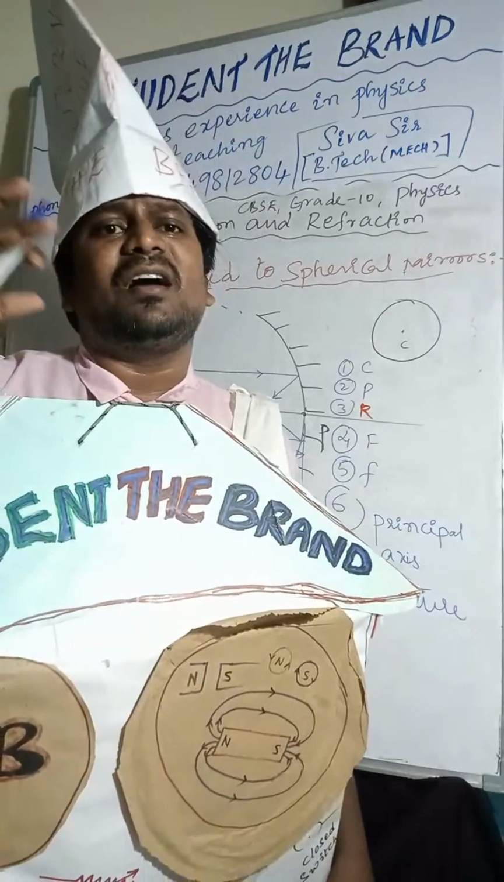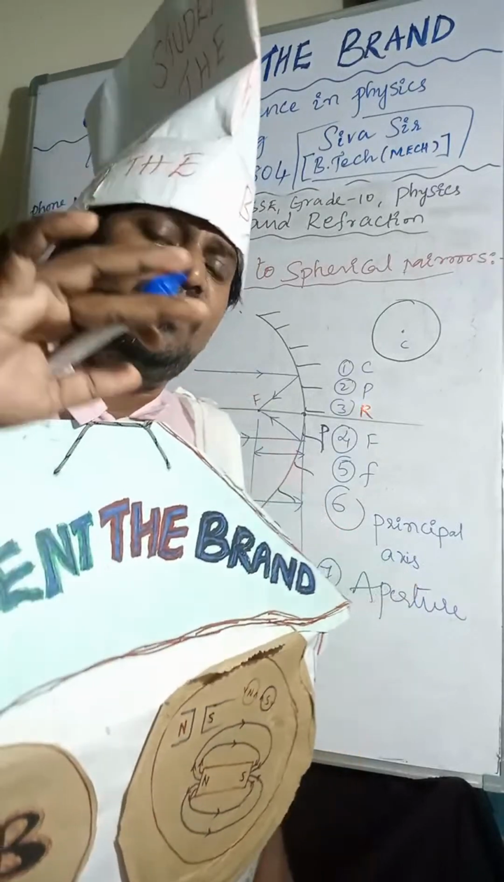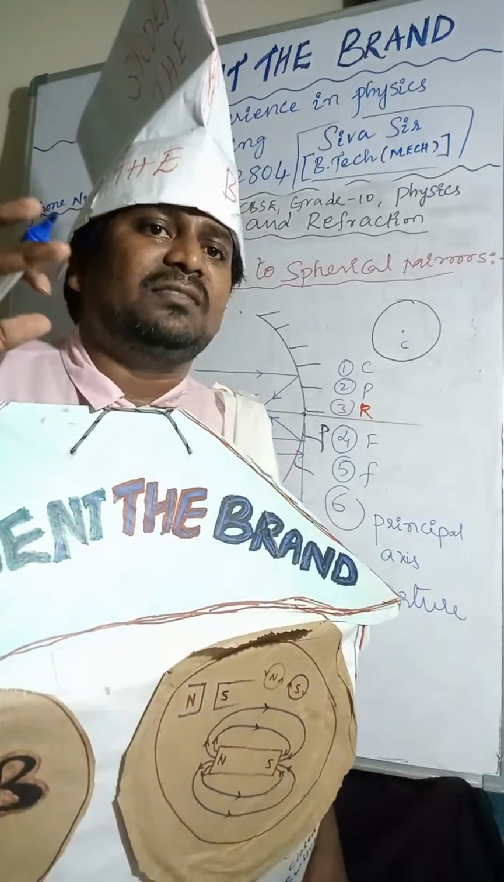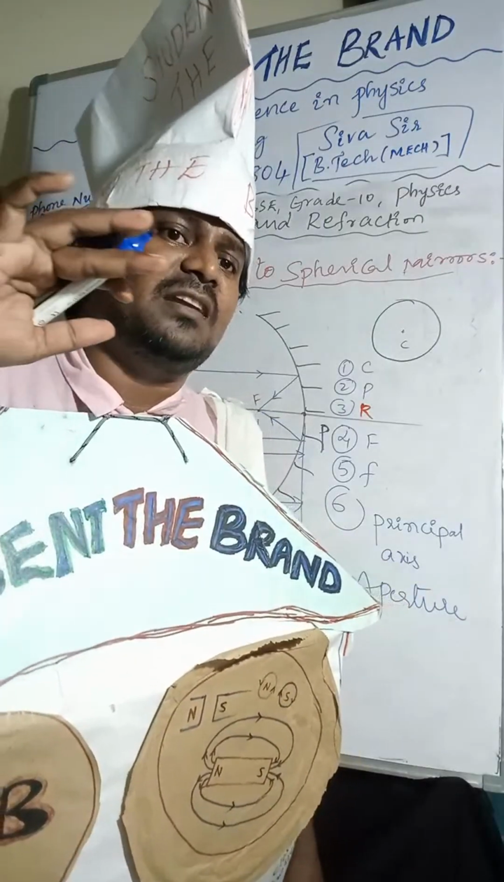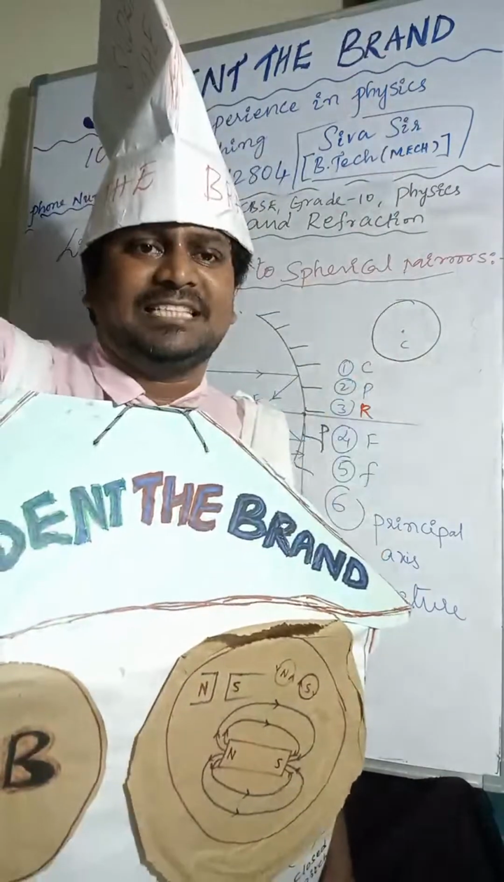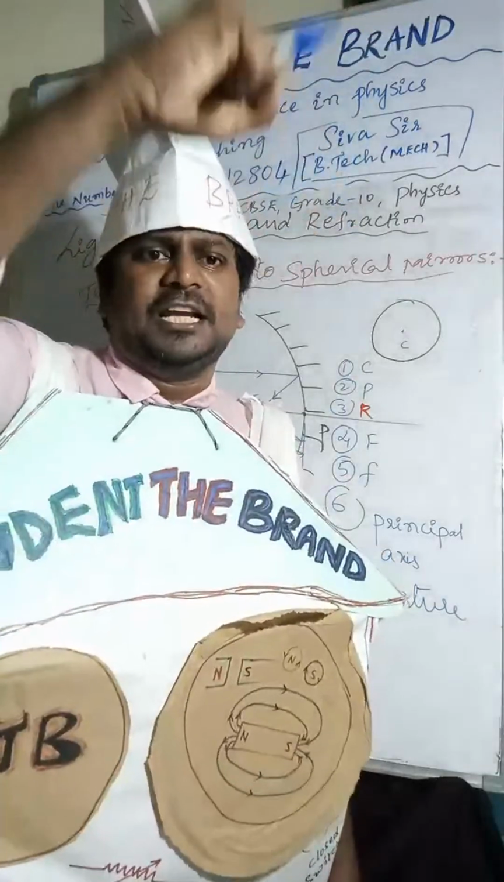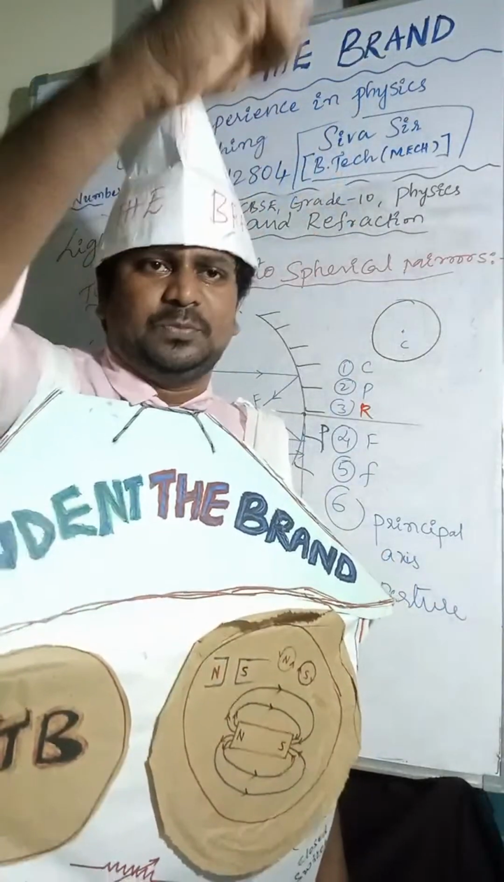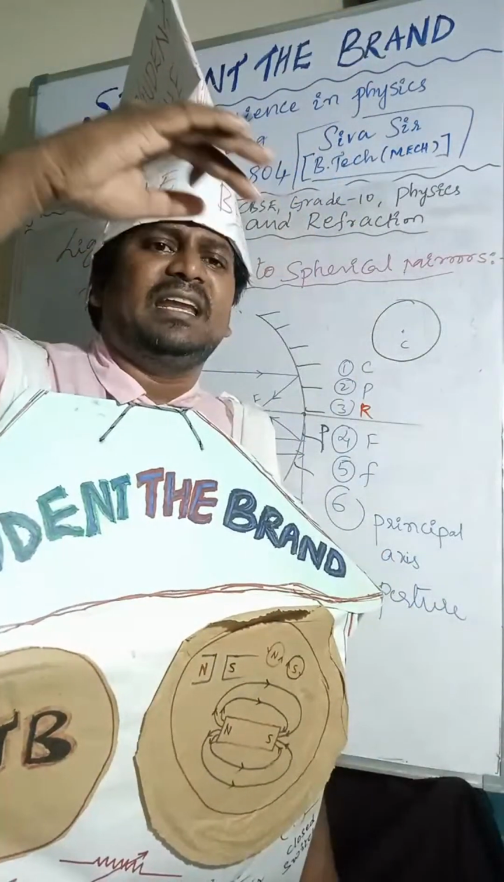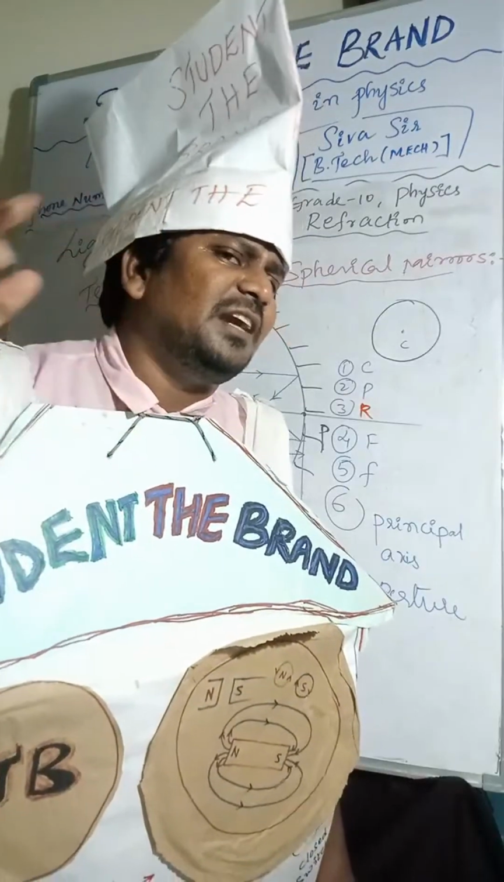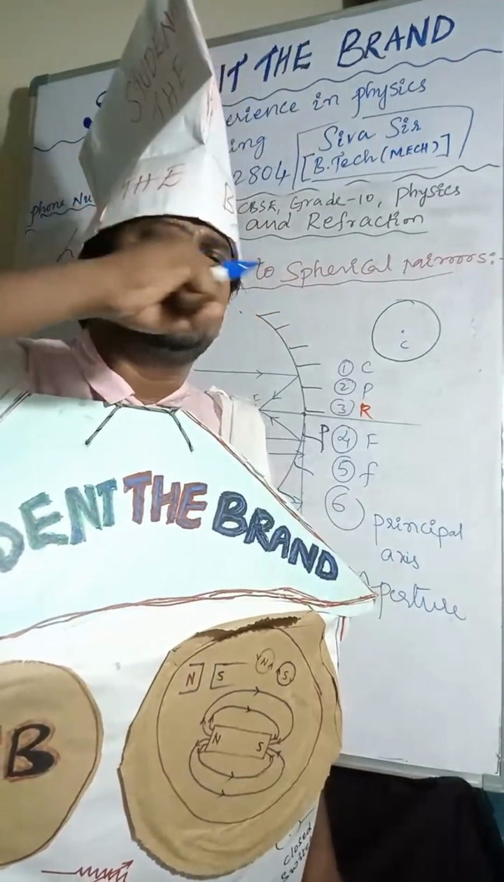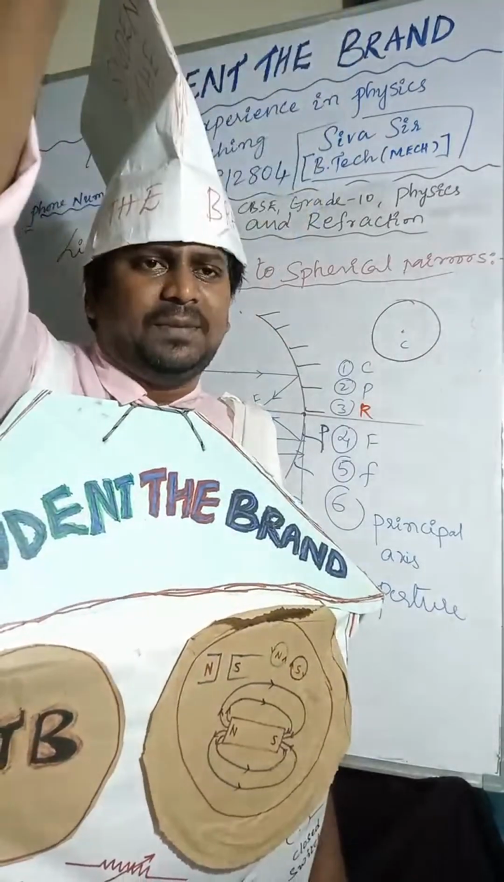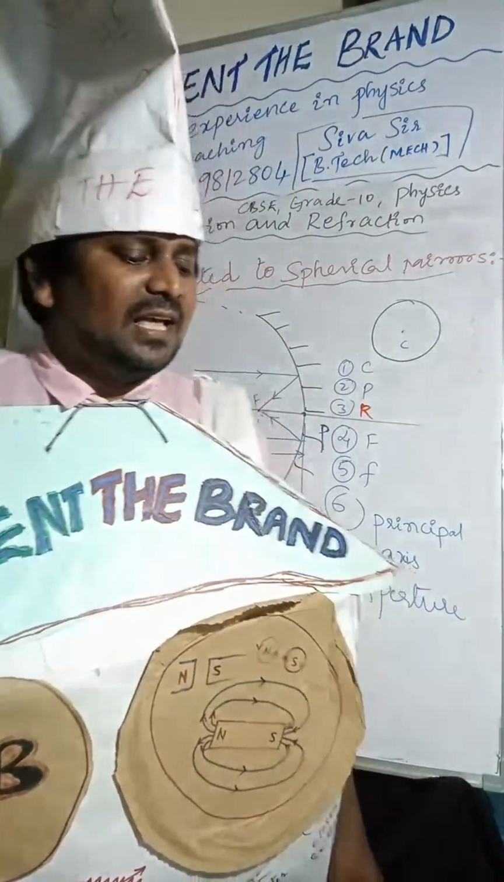Line joining of center of curvature and pole is called principal axis. Principal axis.